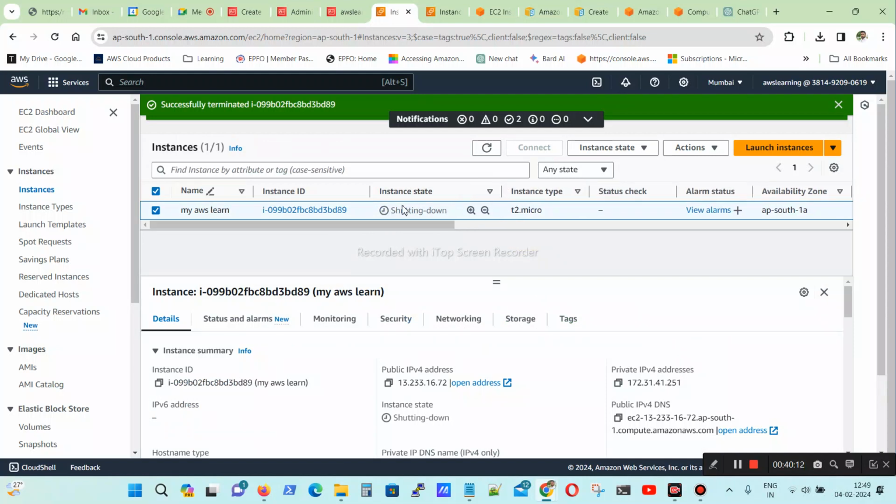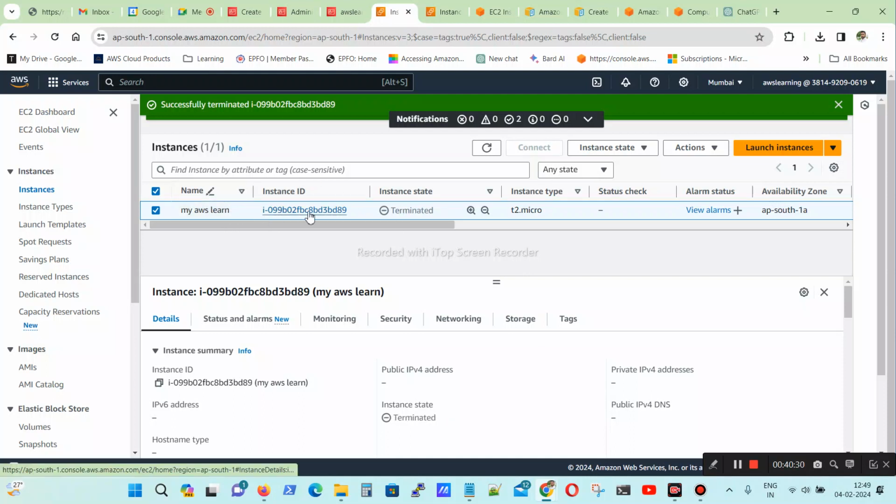So here you can see the first field, the name. Is it the user name? No, this is the EC2 server name, the instance name. We give this name per our understanding, but actually we use the instance ID.